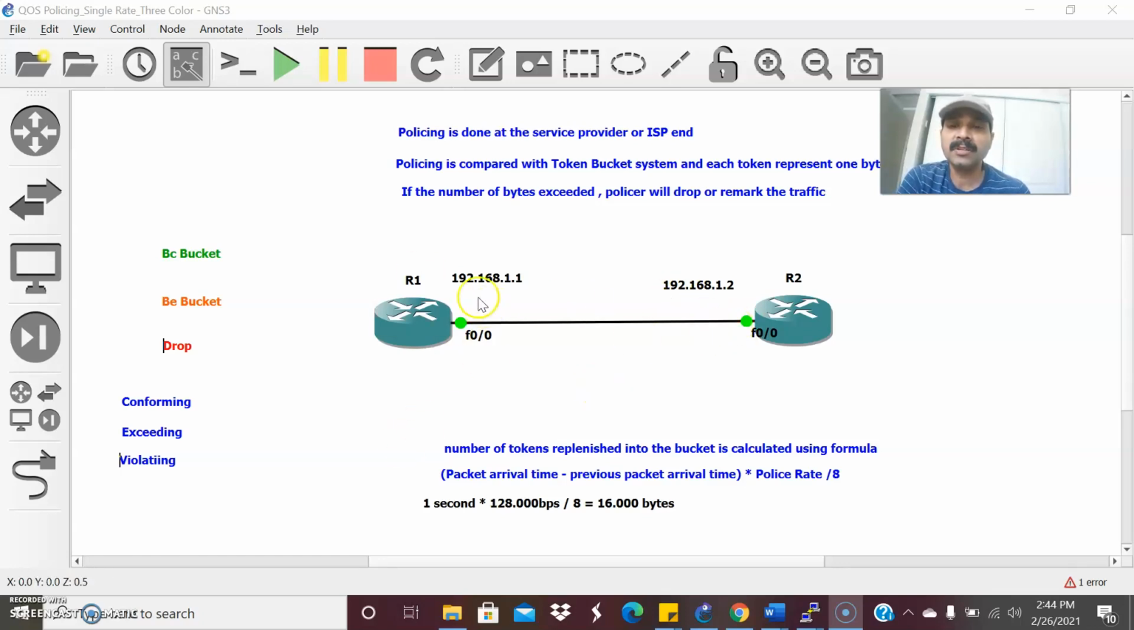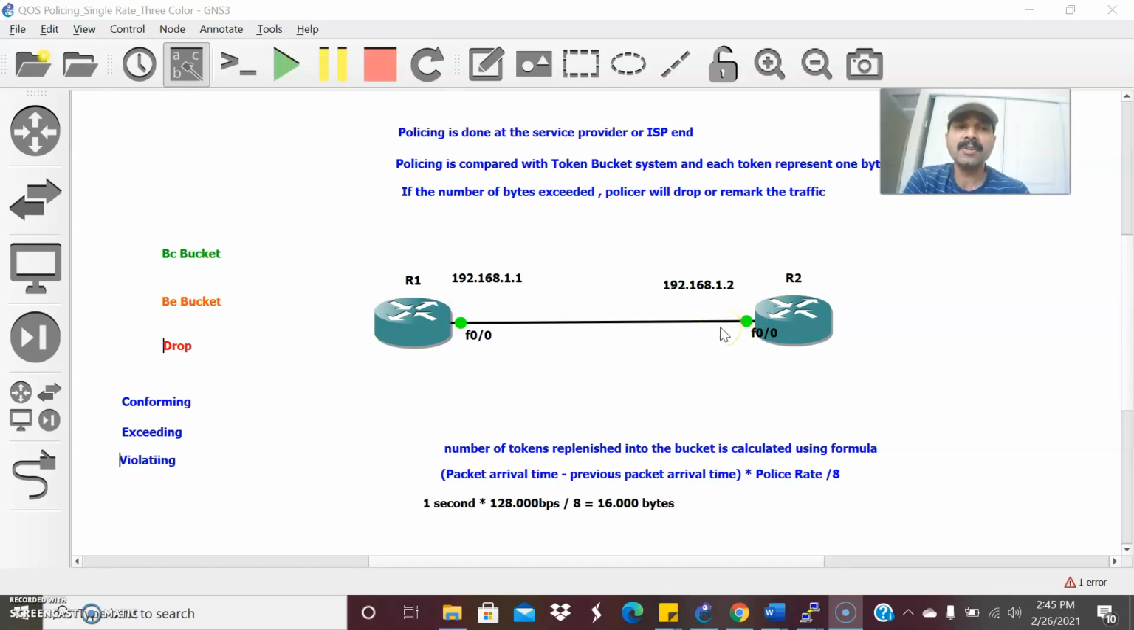So there are two things: one is the customer end and the other is the provider end. Shaping is always done at the customer end and policing is done at the provider or ISP end. Policing we always compare with the token bucket system. Each and every token represents 1 byte. Whenever you get a subscription from the ISP, the ISP gives a specific bandwidth rate, which we call the committed information rate. That is a traffic contract determined by the ISP.